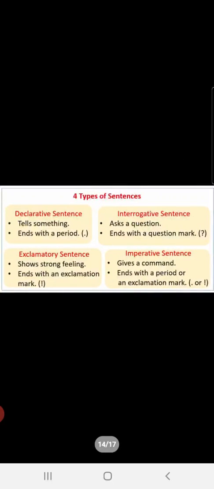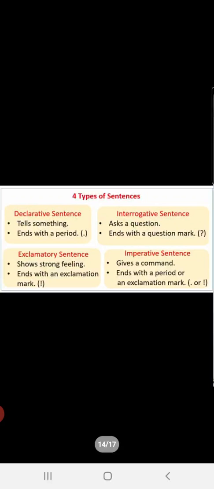There are 4 types, okay? Declarative, which is also known as assertive, interrogative, exclamatory and imperative sentences, children. Okay? Declarative sentences tell something. It gives a fact and it ends with a full stop. Interrogative sentences ask a question. It ends with a question mark. Exclamatory sentences show a strong feeling. It ends with an exclamation mark. And imperative sentences give a command, or it can be a request also. This also ends with a full stop.